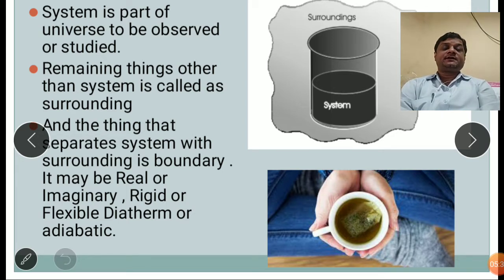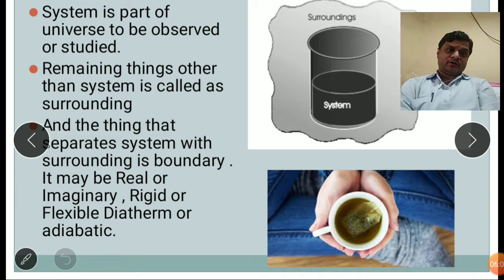Now we see that a number of types of boundaries are present. It may be real, it may be imaginary. Real means we can see it from the figure itself, so whatever the boundary is, it can be visible easily. The walls of that cup are visible, which means it is called a real boundary.